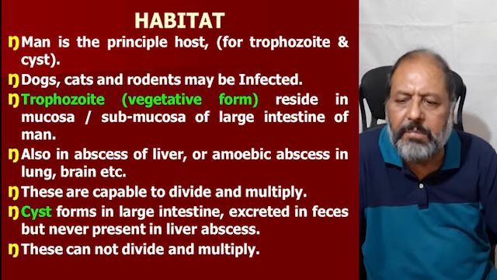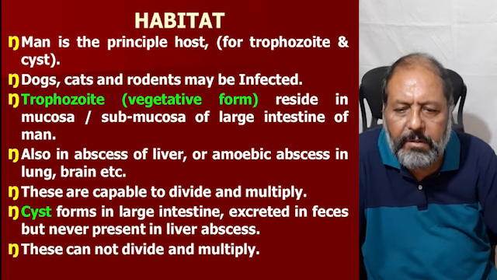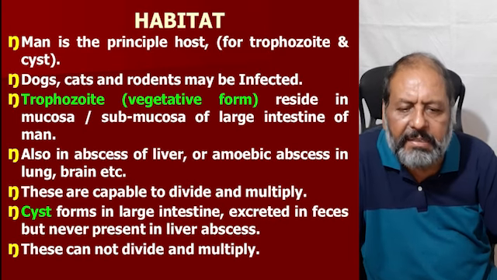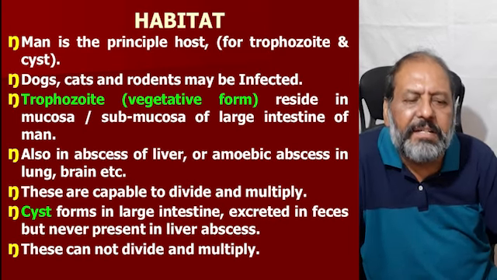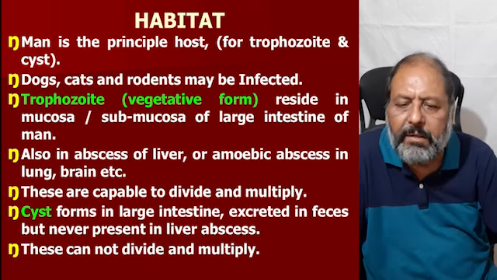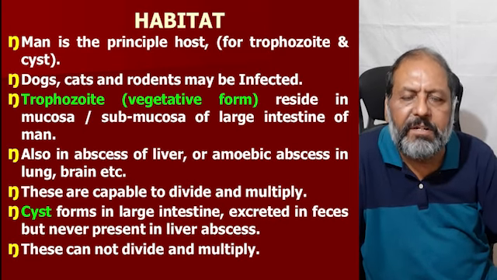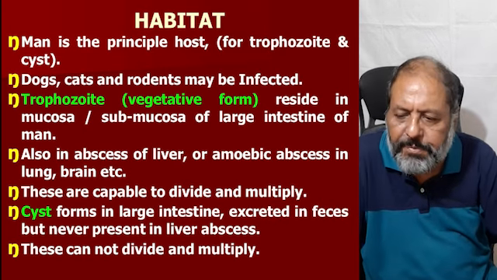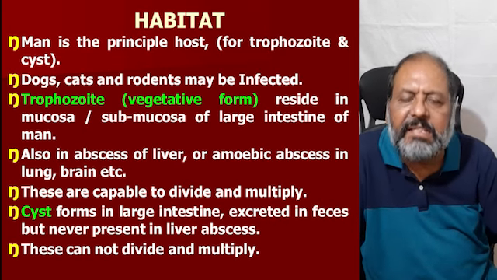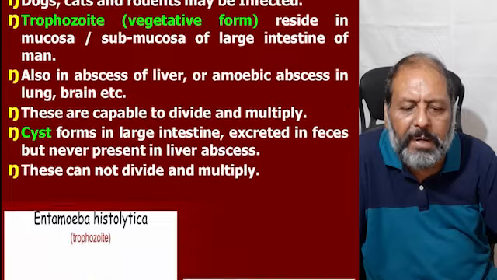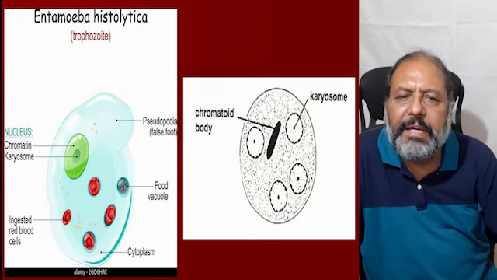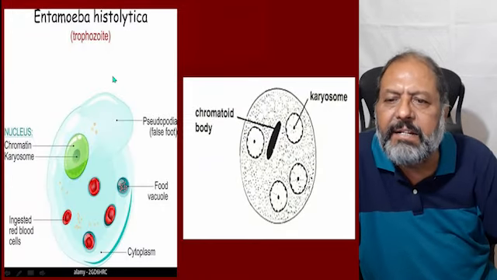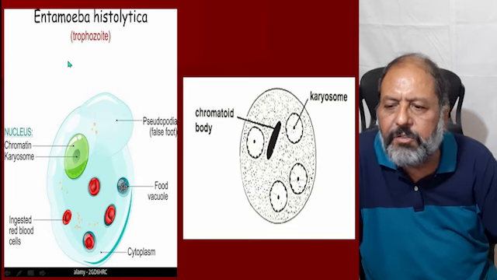The other form of the parasite is the cyst form, which is found in the large intestine and is excreted in the feces, but it is never present in any abscess like liver abscess or brain abscess, because these cannot divide and multiply. So here one can see the Entamoeba histolytica trophozoite.